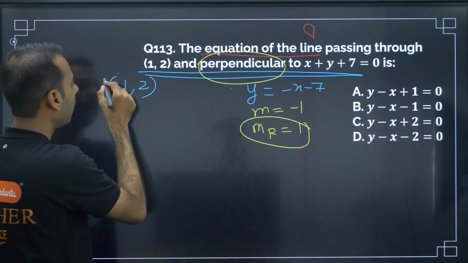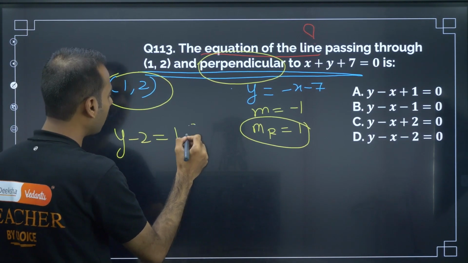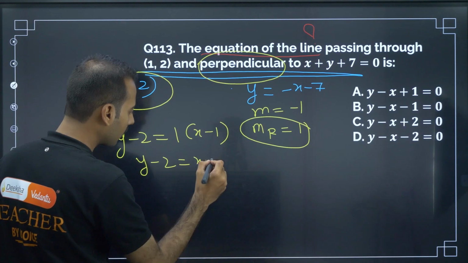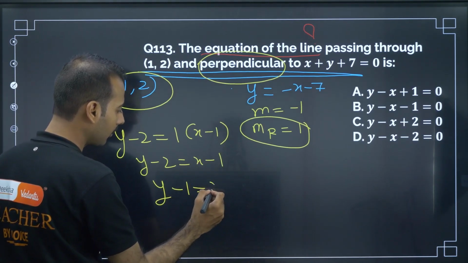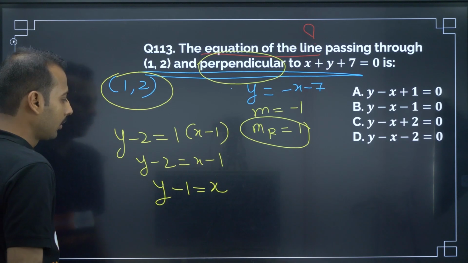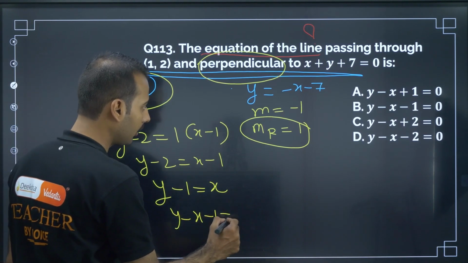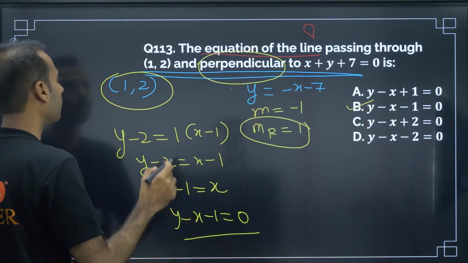So with 1 and 2 we can write y minus y1 is equal to m times x minus x1. So y minus 2 is equal to x minus 1, y minus 1 is equal to x. So y minus x minus 1 is equal to 0. B is the answer.